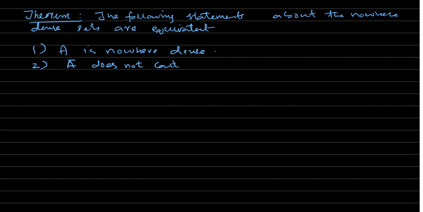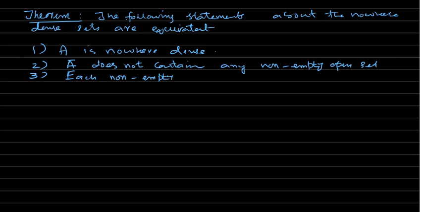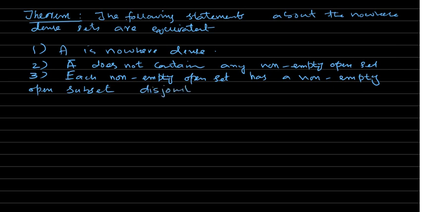any non-empty open set. The third one: each non-empty open set has a non-empty open subset which is disjoint from the closure of A.